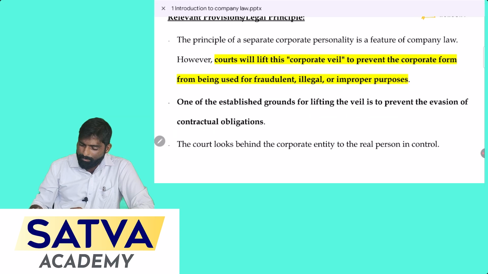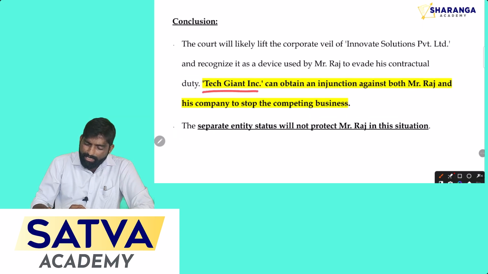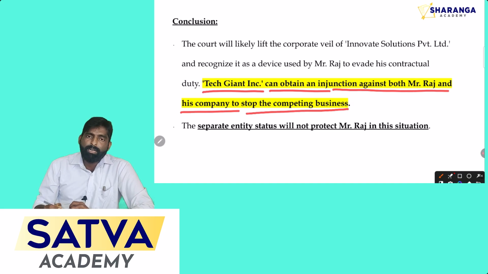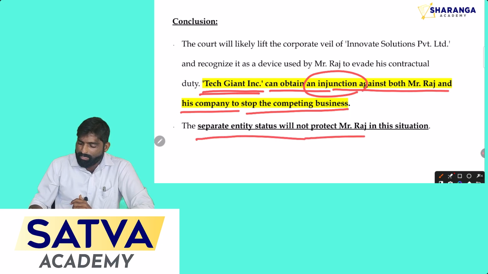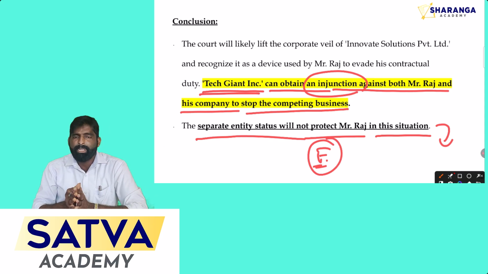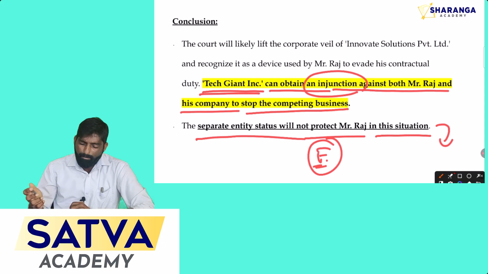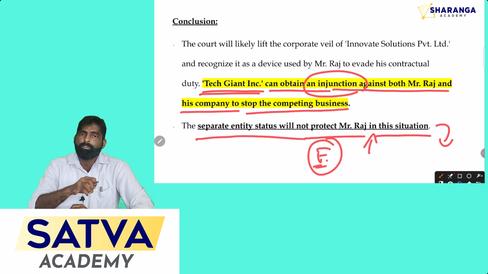Let's see the conclusion part. See, this is the conclusion. Here Tech Giant Incorporation can obtain an injunction against both Raj and his company to stop the competing business. According to the agreement entered into between Raj and the Tech Giant company, the Tech Giant company can obtain the injunction from the court. The separate legal entity status will not protect Mr. Raj in this situation because he committed fraud. So the Tech Giant company can claim the injunction order from the court by filing a case against Raj and his company. That will be the conclusion for this question.